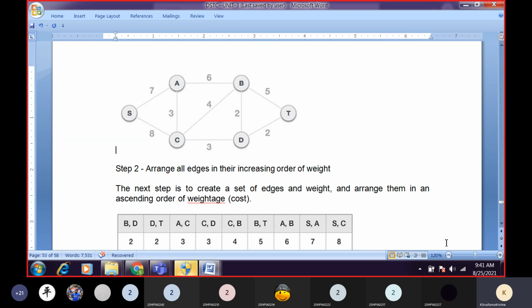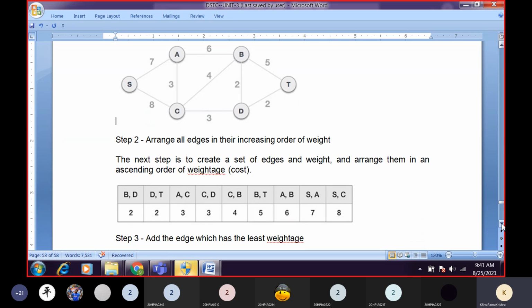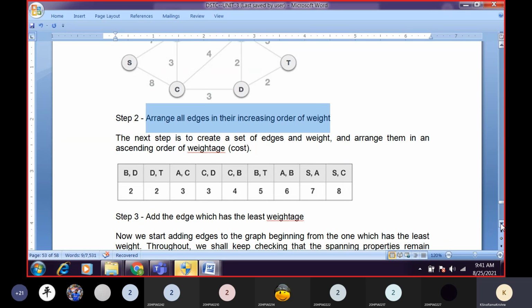Okay, so this is our ascending order of edge weights. That is the second step. What is our second step? Arrange all the edges in increasing order of weight. So here we have arranged all the edges in increasing order of weights. Next, what is the third step? The third step is we have to add edge by edge. First we remove all the edges, and after removing them we add edge by edge, taking the smallest weights first.